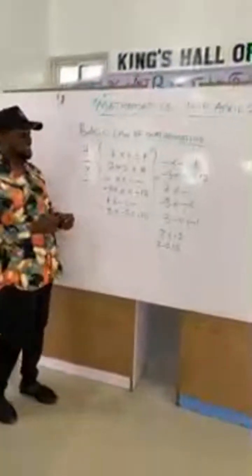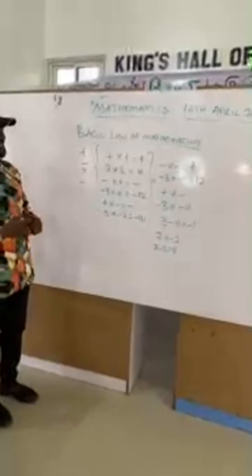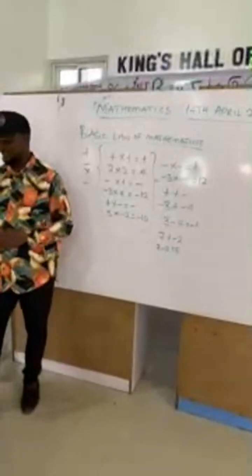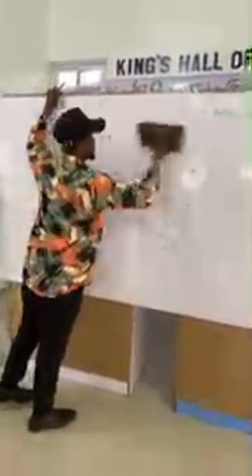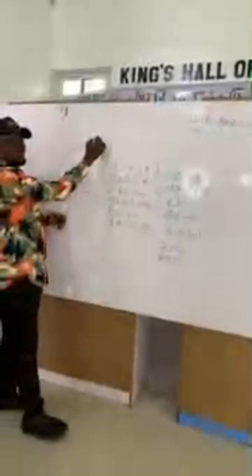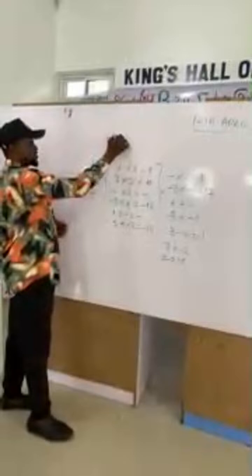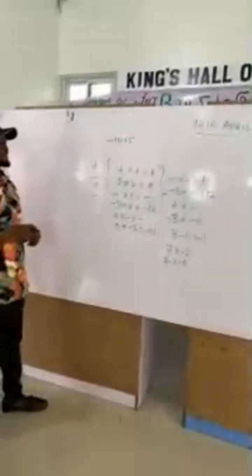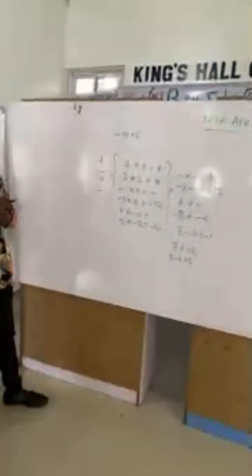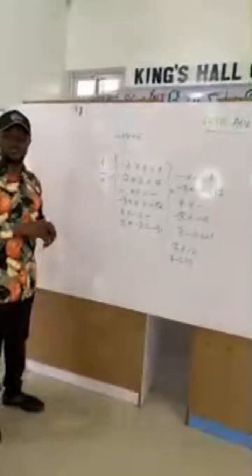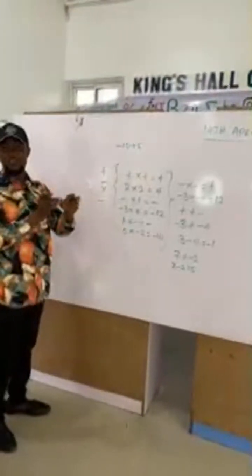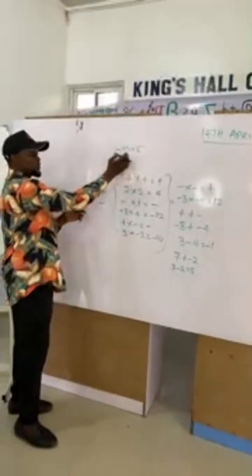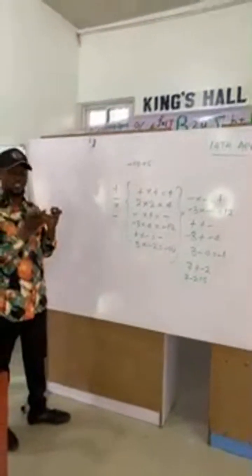So with these basic laws, if I give you something like minus 10 plus 5, most of you might find it difficult. Some of you want to use the calculator to press minus 10 plus 5. You are smarter than this. The answer is minus 5. Because if you have minus 10 plus 5, just allow the positive to be first. You can use your brain to do that.